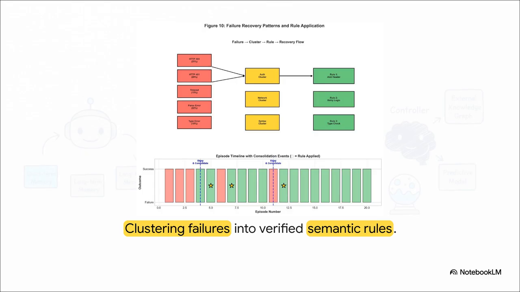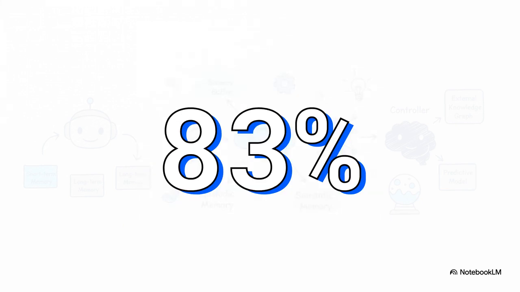It consolidates these into verified semantic rules, meaning your agent wakes up having actually learned from its experiences, ensuring it never makes that same frustrating error twice. It's honestly amazing. And this isn't just theory. By converting episodic failures into semantic rules through dreaming, this architecture achieves a stunning 83% average accuracy across multi-domain benchmarks. It heavily outperforms baselines that lack consolidation, proving that just replaying raw memories isn't enough. Agents literally need to process and verify their memories offline to truly learn.